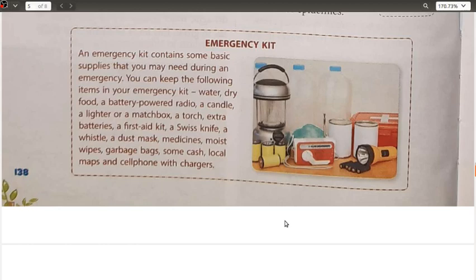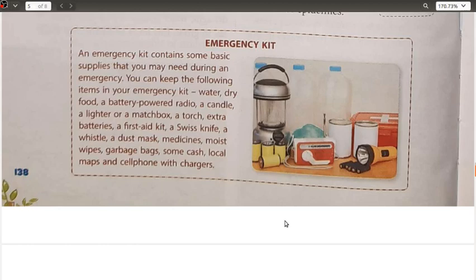You can keep the following items in your kit: water, dry food, a battery powered radio, a candle, a lighter or a matchbox, a torch, extra batteries, first aid kit, a Swiss knife, a whistle, a dust mask, medicines, the moist wipes, garbage bags, some cash, local maps and cell phone with chargers.